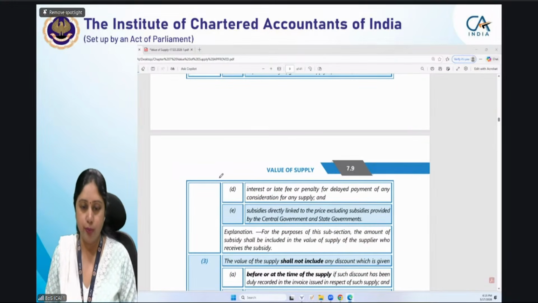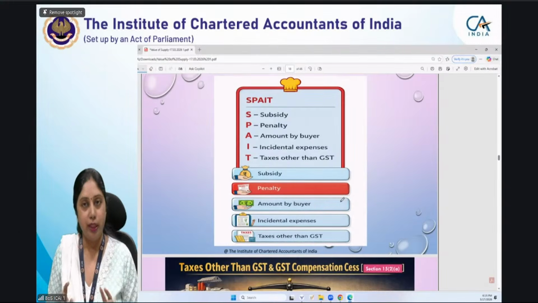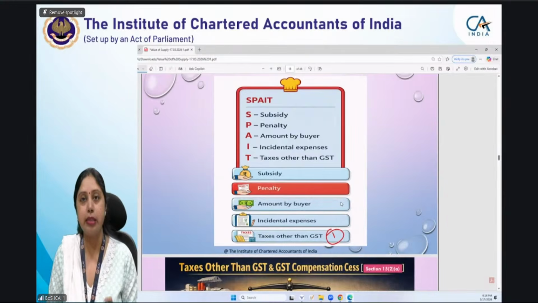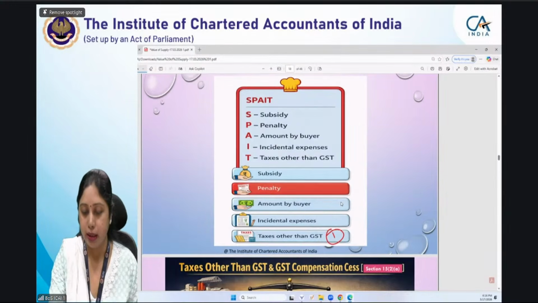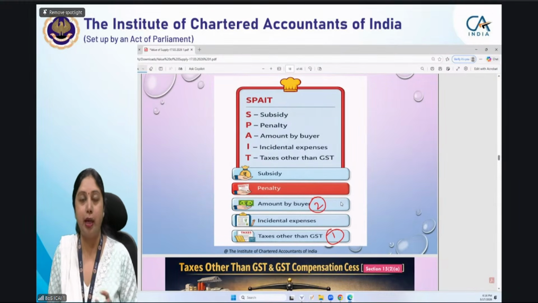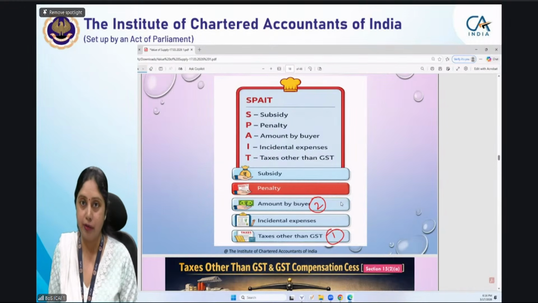I have made a mnemonic for this to remember them. There are 5 things. The first point here was taxes other than GST. Second is the amount paid by the buyer. Any amount which the buyer has paid on behalf of the seller, where as per the contract between buyer and seller it was the liability of the seller to pay that amount, will also be included in the value, because that is actually part of the consideration only.